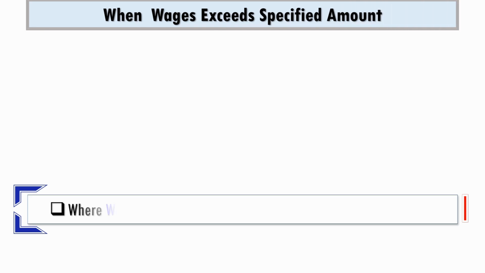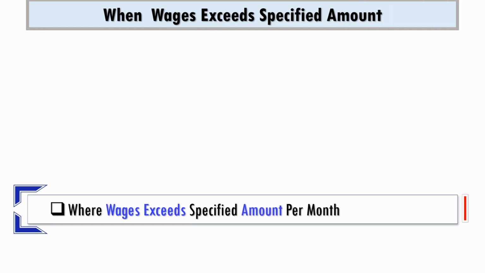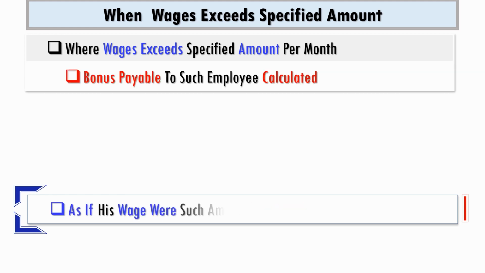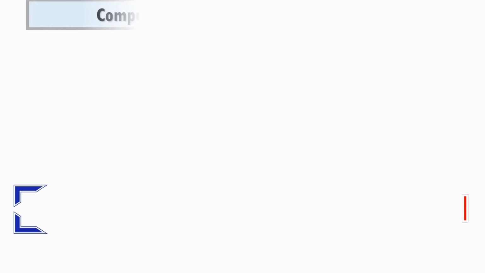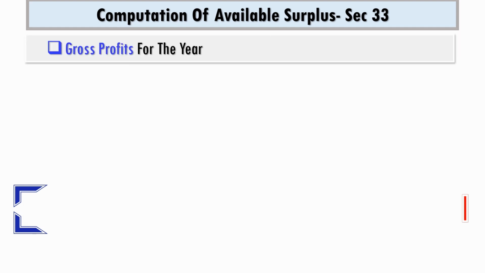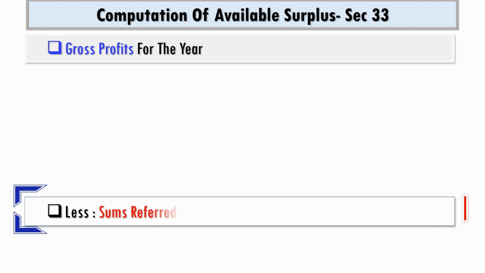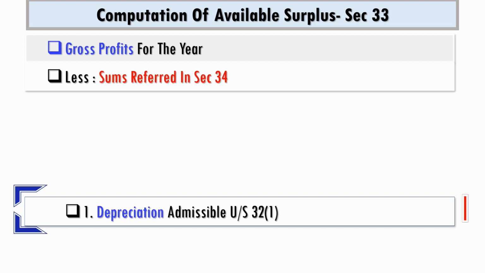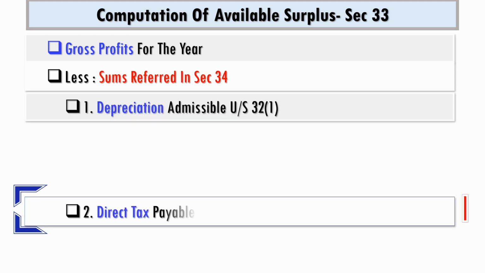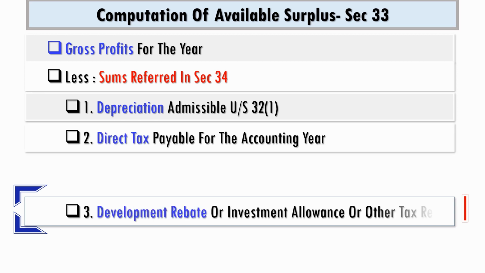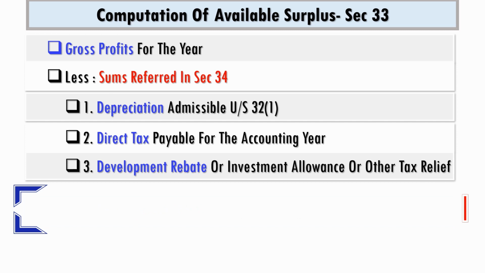Where wages of an employee exceed the specified amount per month, bonus payable to such employee shall be calculated as if his wage were such amount as fixed by the appropriate government. For calculation of available surplus, the base figure will be gross profit for the year, from which will be deducted sums referred to in section 34, namely depreciation admissible under section 32 subsection 1, direct tax payable for the accounting year, and development rebate or investment allowance or other tax relief also to be deducted.